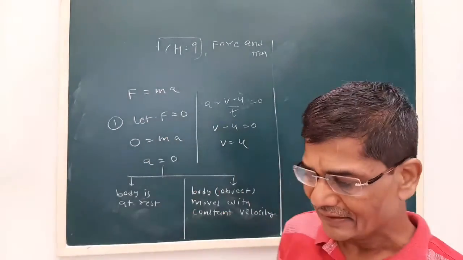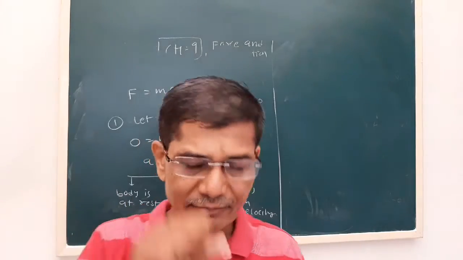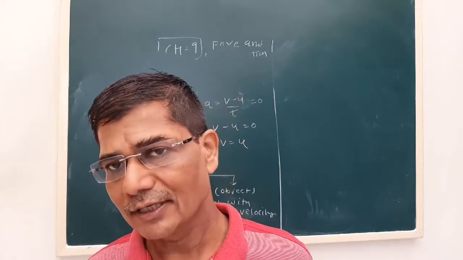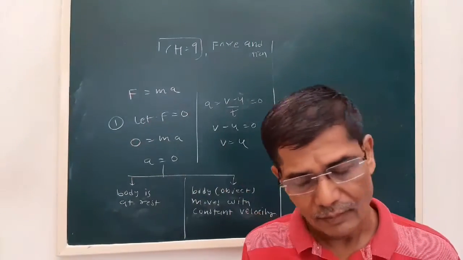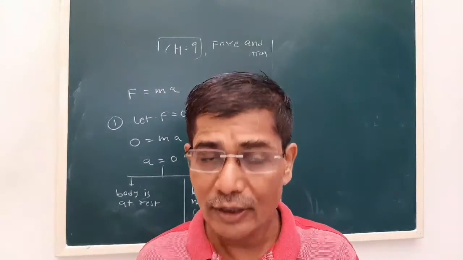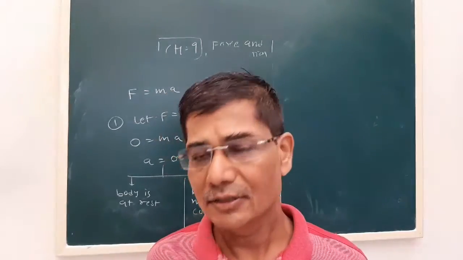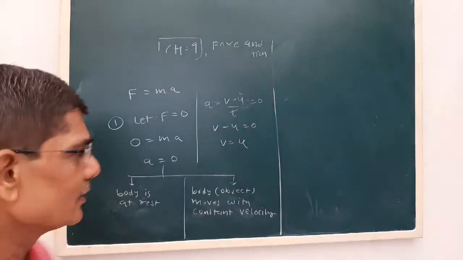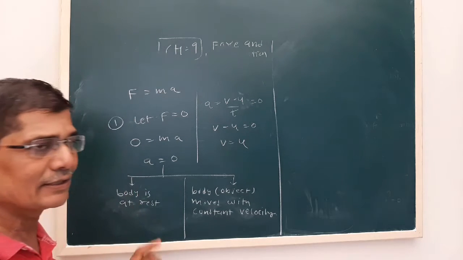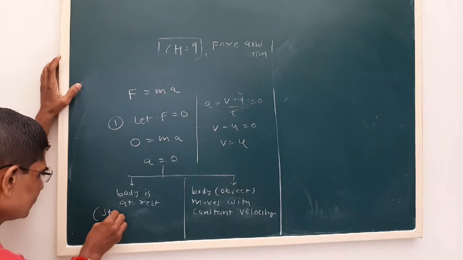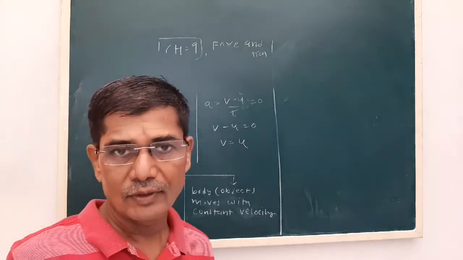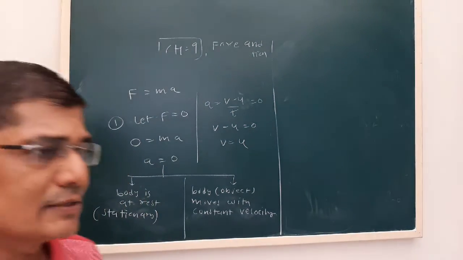But what happens when you drive your bicycle? When you pedal it, you are giving some force. That force results from the energy of the body, and that energy is given by the body. Then also you can continue your motion with a constant velocity. That is a little bit different thing. But whenever a is equal to 0, there are two consequences: either the body is at rest or stationary, or it moves with a constant velocity.